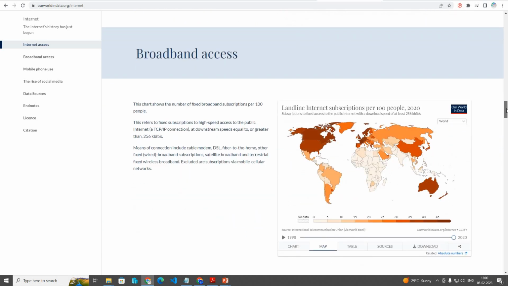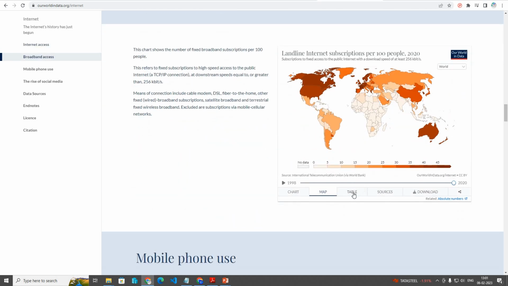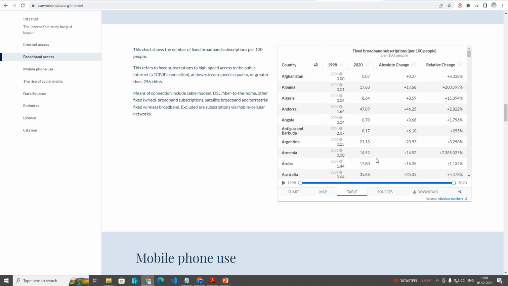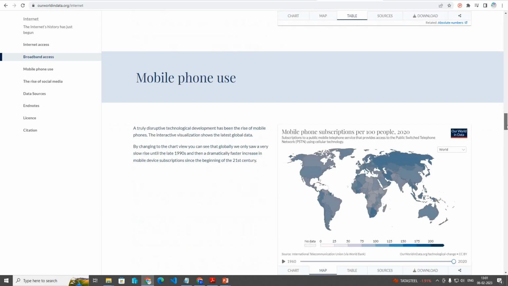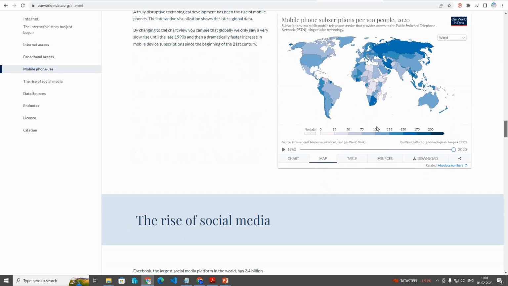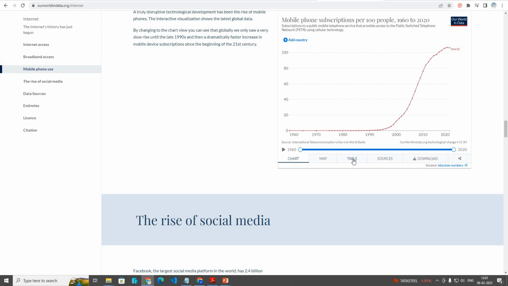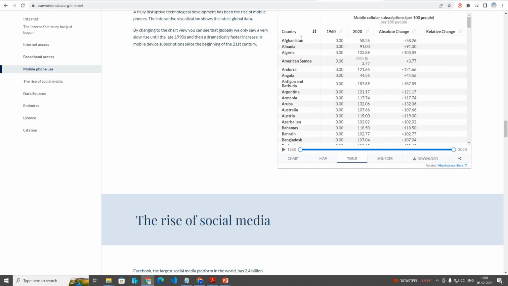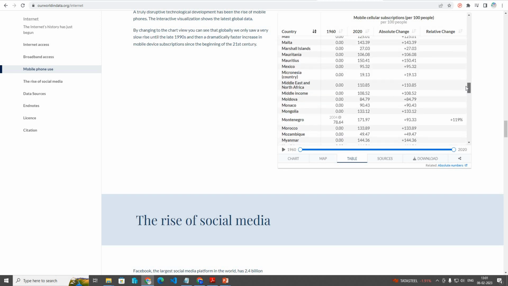Then we can see the broadband access. We can click on the table and see the countries that are using the internet. Then we can see the mobile phone usage. We can see the chart and the table, and these are the countries that are using mobile phones.